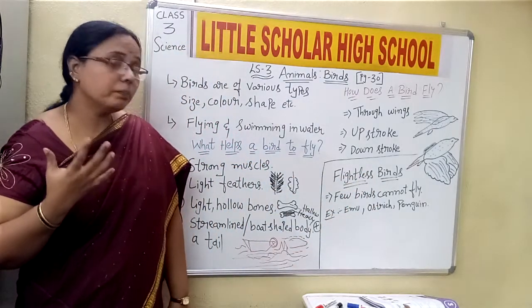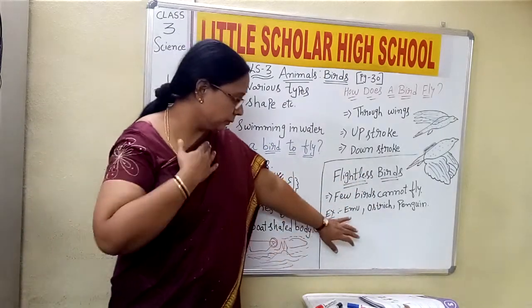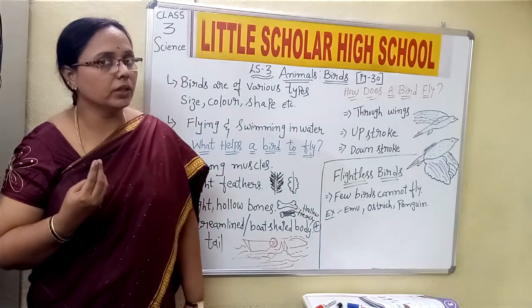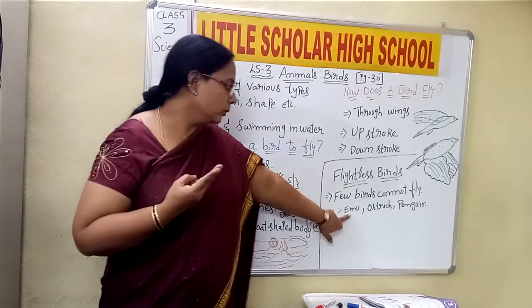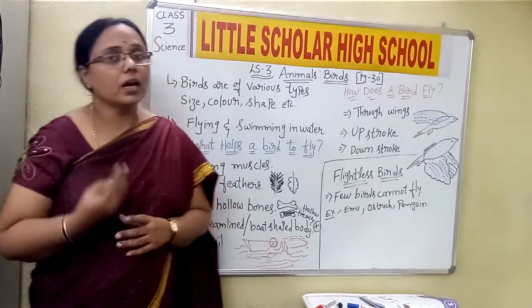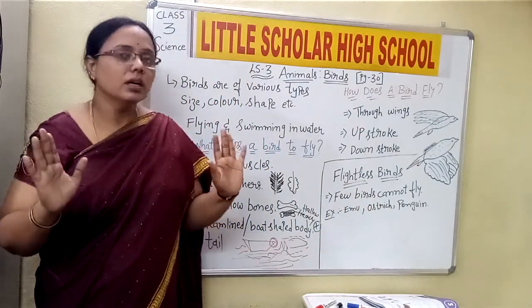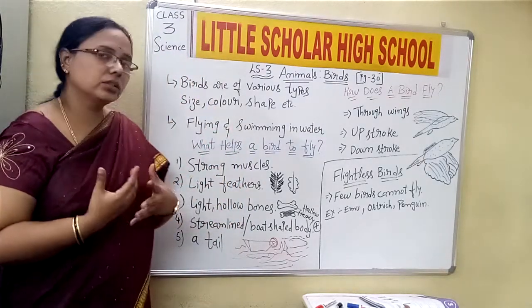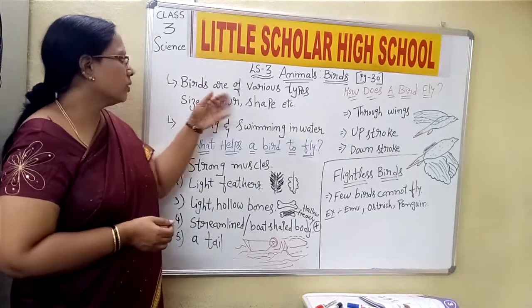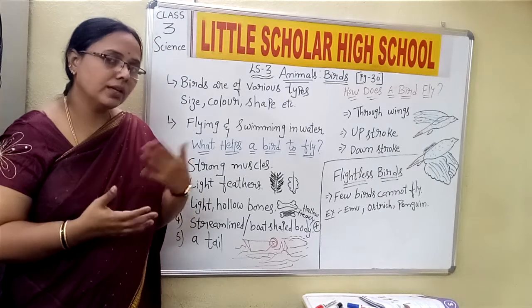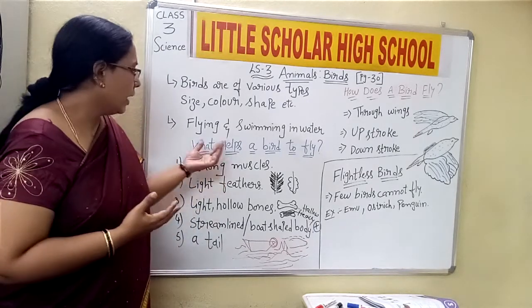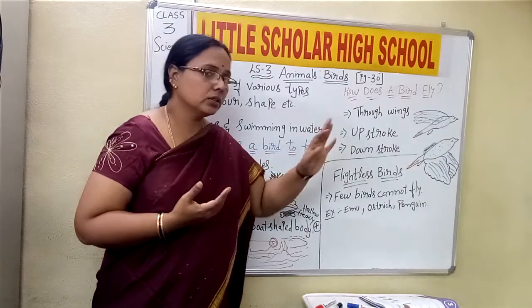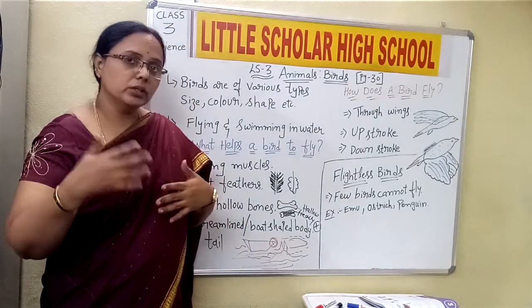Now what are the examples of these flightless birds? That is emu, ostrich and penguin. Three examples are given in your textbook: emu, ostrich and penguin. These are the three birds which cannot fly. Now we'll see the reason why they cannot fly. But this is the introduction or starting of your lesson. Yes, the birds are of different color, size and shape. They have to fly from one place to another for different reasons. And these are the points which make the bird fly. And these are the upward and downward strokes which make the bird move forward.